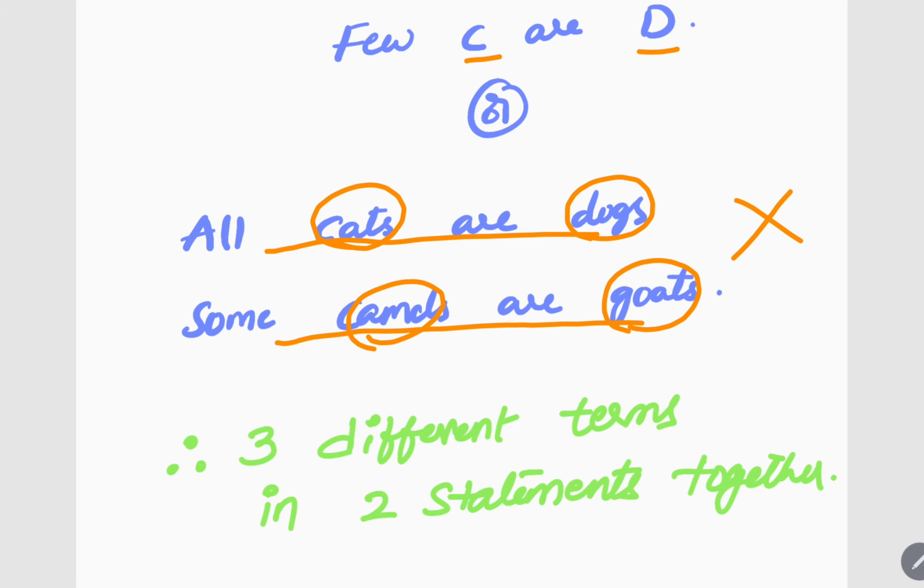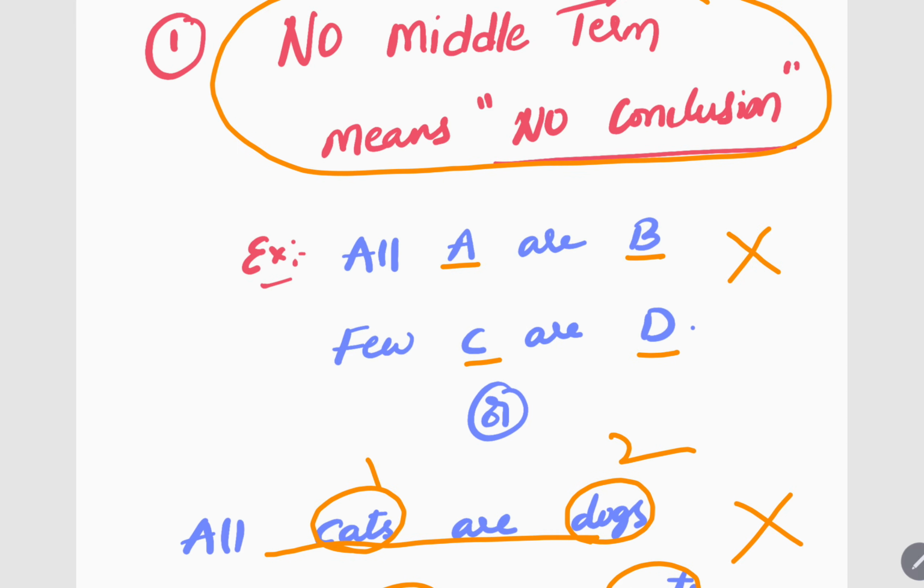That's it. Means three different terms should be there in two statements. For example, all cats are dogs. Here instead of camels, if I have some dogs are goats, then I can try if there is any conclusion or not. Means three different words should be there to get a conclusion in syllogisms. This is rule number one. Got it? What is rule number one?